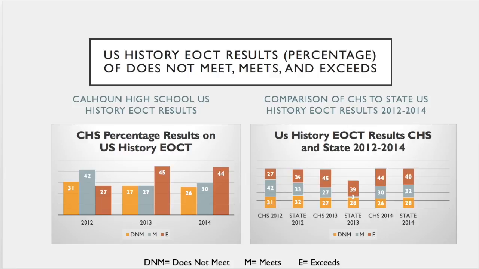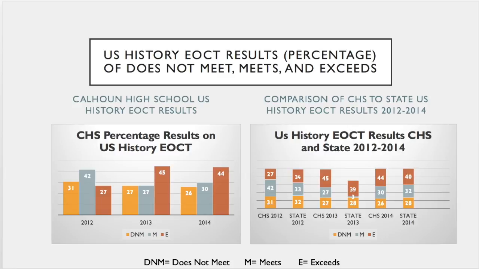U.S. History EOCT, the percentage results on that compare from year to year. The numbers are trending upwards. There's more people moving to the exceeds category, less in the does not meet. As far as comparison to the state between 2012 and 2014, you'll see there's some very, very similar scores. In 2012, the state was obviously a little bit better in the exceeds category. In 2013, Calhoun High School performed better than the state average.